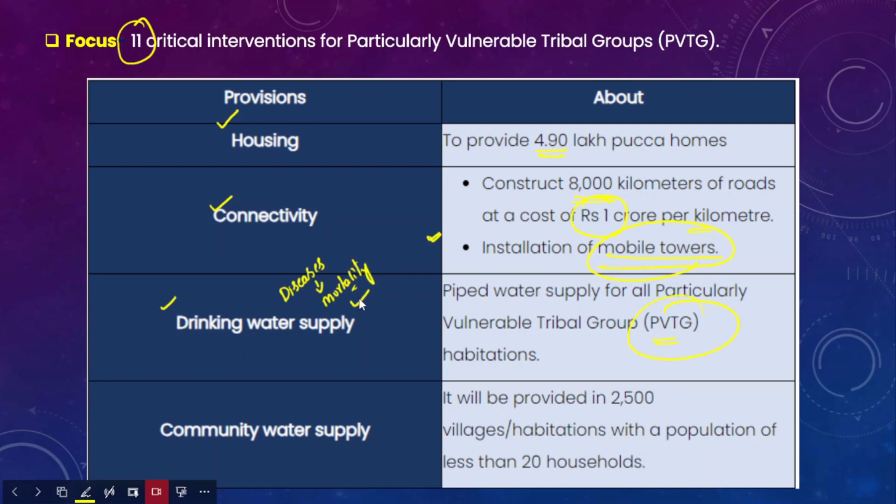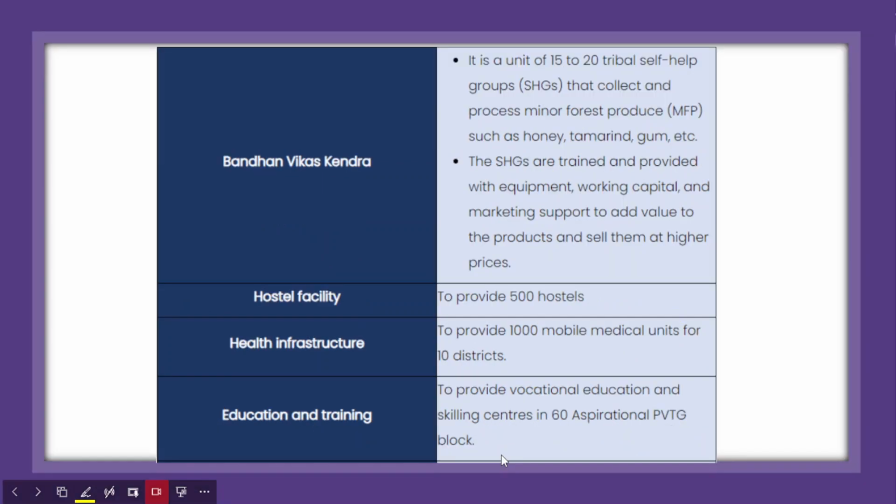So therefore, the government would also enhance access to drinking water supply to these tribal groups, and community water supply would also be provided in around 2,500 villages and habitations with a population of less than 20 households. So Bandhan Vikas Kendras: this scheme was particularly focused on self-help group women in these particularly vulnerable tribal groups. These self-help group women would collect the minor forest produce.